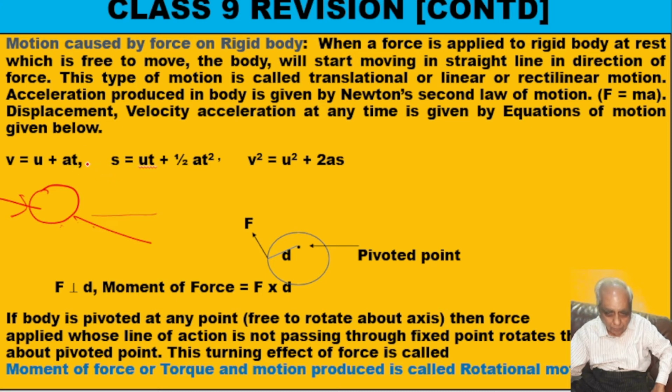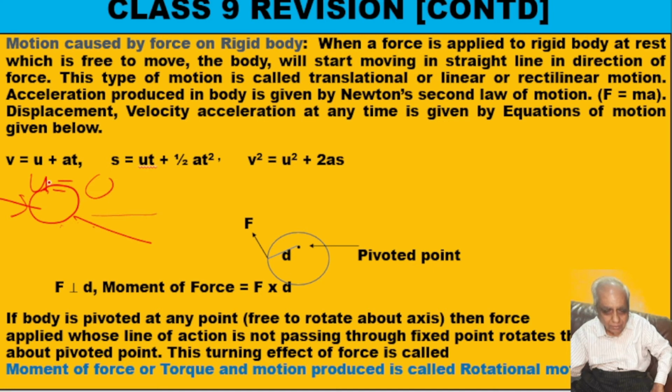So when a force is applied to a rigid body, so that we are not taking into account the energy spent in deforming the body, and the body is at rest, then the body will move in a straight line in the direction of force. So this is called linear, rectilinear or translational motion. Now the ball initially was at zero velocity. Initial velocity is normally written by the letter u. So in this case, u is equal to 0.